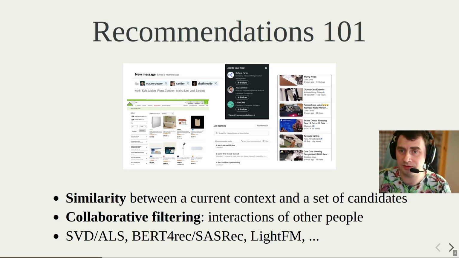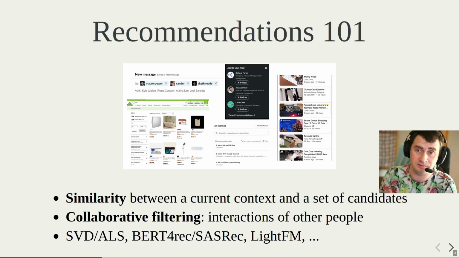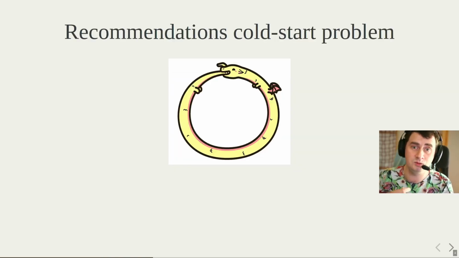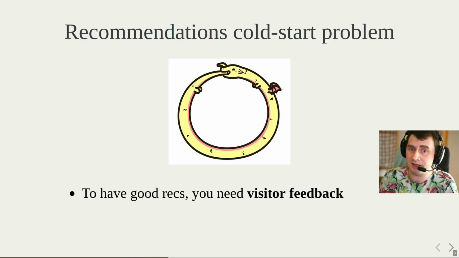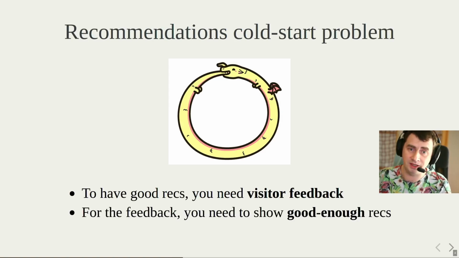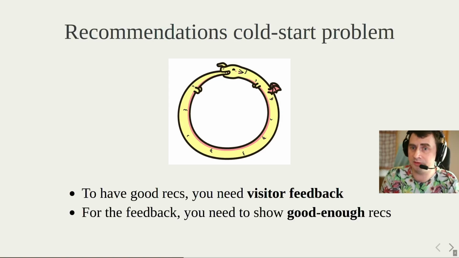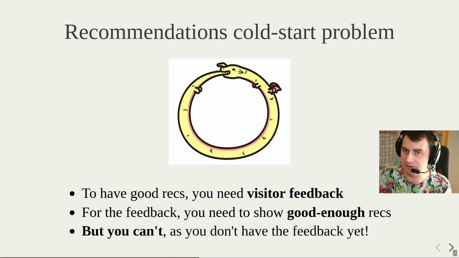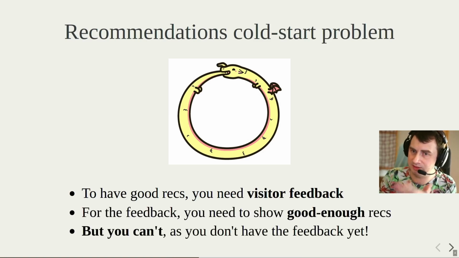There are plenty of different implementations, but the main problem of collaborative filtering is that to build recommendations, you need to have visitor feedback. To get the visitor feedback, you need to have recommendations, like a chicken and egg problem. So you can't just build it because you don't have the data, and you don't have the data because you can't build it.